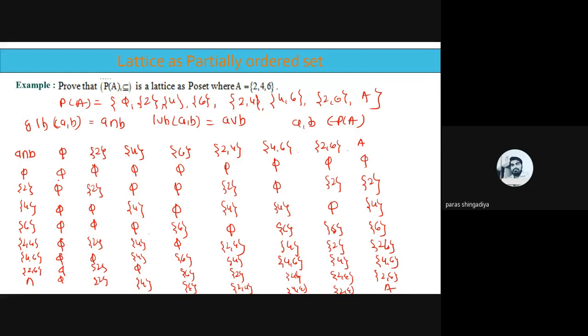Clear? Now you have to prepare a similar table for A union B. Okay? Here you have to define the union, the union of the two sets. And check each answer; that also will be a part of P of A again. That is how you prepare the second table. That will be a part of P of A there. And therefore we can say that P of A under subset is a lattice, being a poset.